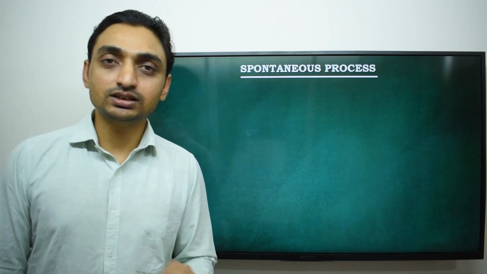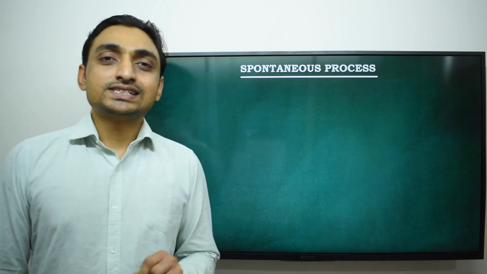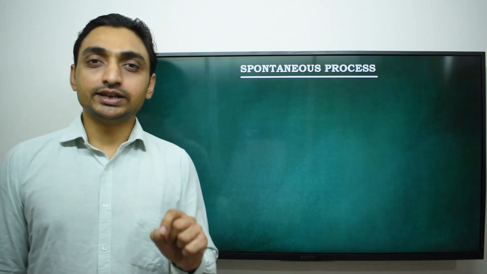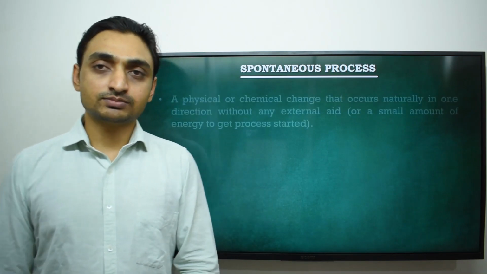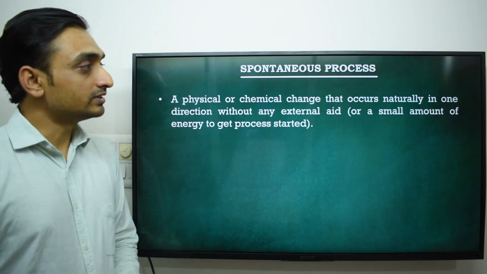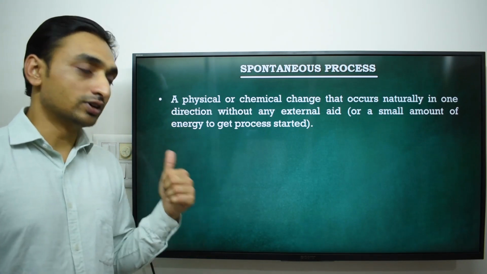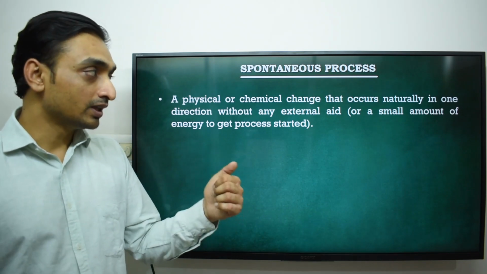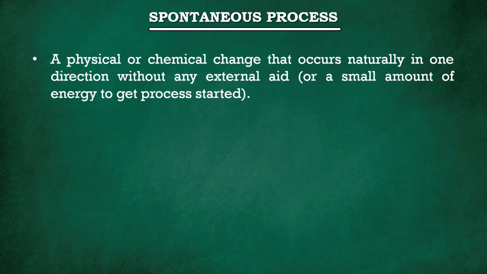It is a single direction process. This type of process is a spontaneous process. Now we see the definition of a spontaneous process: a physical or chemical change that occurs naturally in one direction without any external aid is known as a spontaneous process.